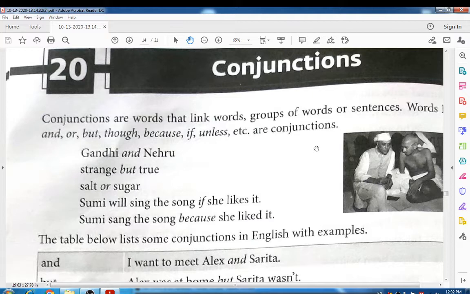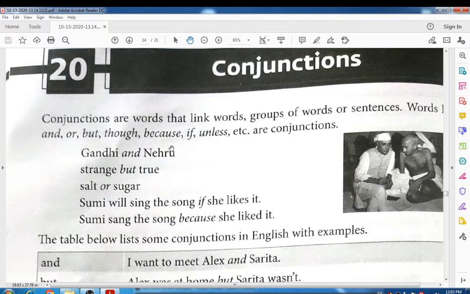The name of the session is conjunctions, right? See what is meant by conjunctions. We use different words or a group of words in a sentence, and some of them are conjunctions. Conjunctions are the words that link words or a group of words or sentences. Words like and, or, but, though, because, if, unless, etc. are called conjunctions. Right?